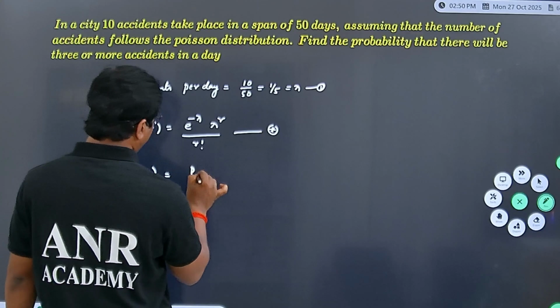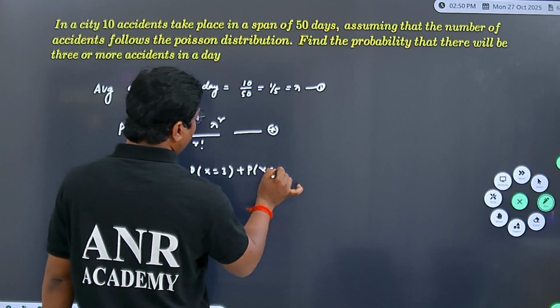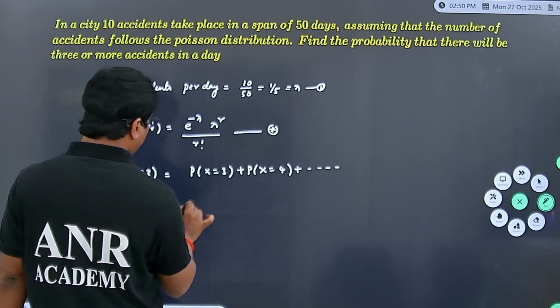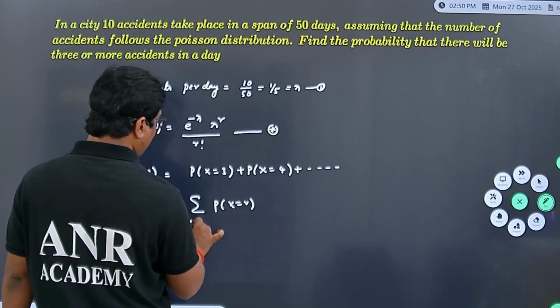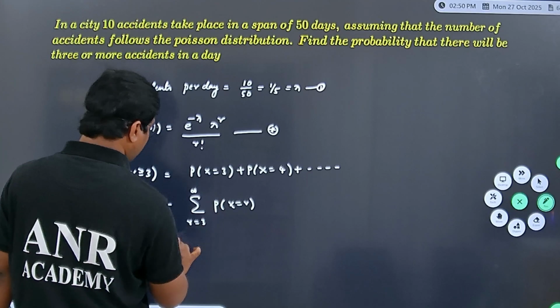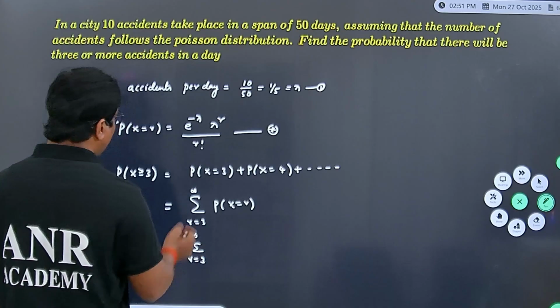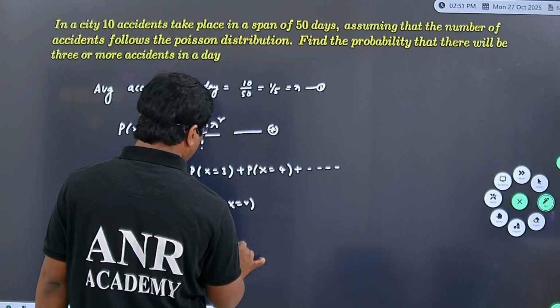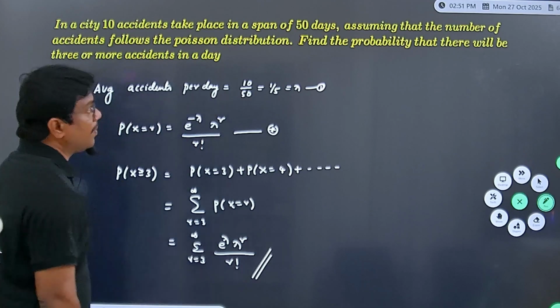That is, probability of x equal to 3 plus probability of x equal to 4 plus and so on. It can be written as summation, probability of x equal to r, r from 3 to infinity, written as e power minus lambda into lambda power r by r factorial. That's all.